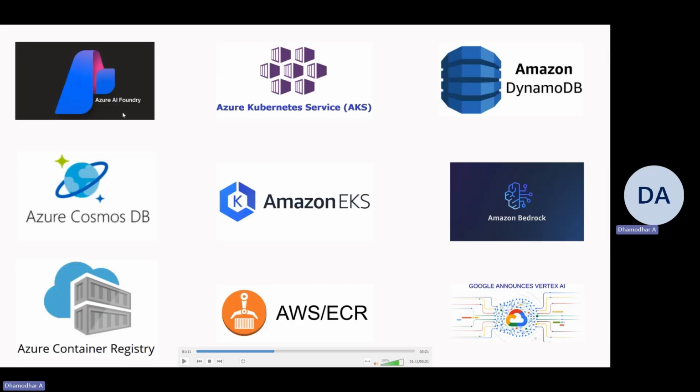So we will see Azure AI Foundry, Amazon Bedrock, and Vertex AI also to build generative AI-based applications in the cloud. And we will see Azure Kubernetes Service, Amazon EKS, Elastic Kubernetes Service, DynamoDB, Azure Cosmos DB, Azure Container Registry, and the Elastic Container Registry.